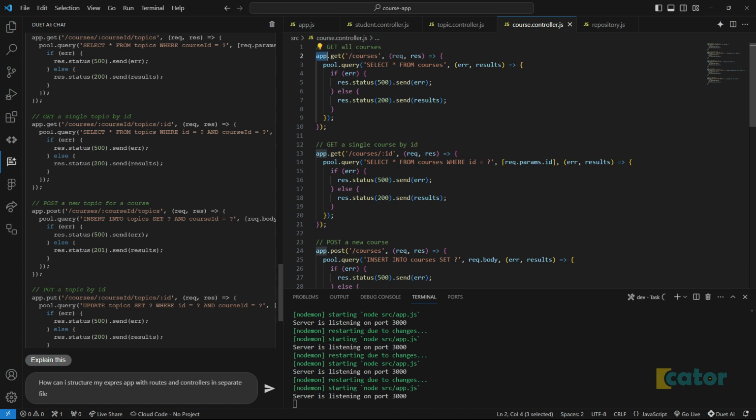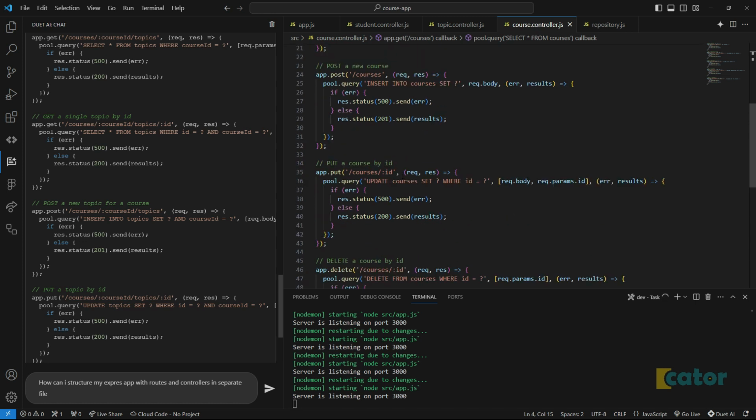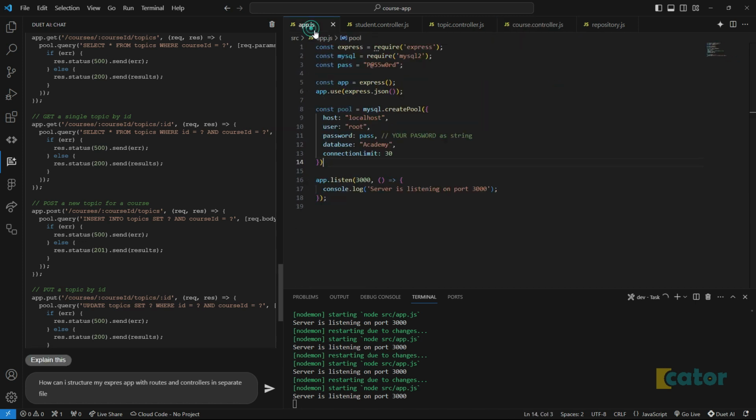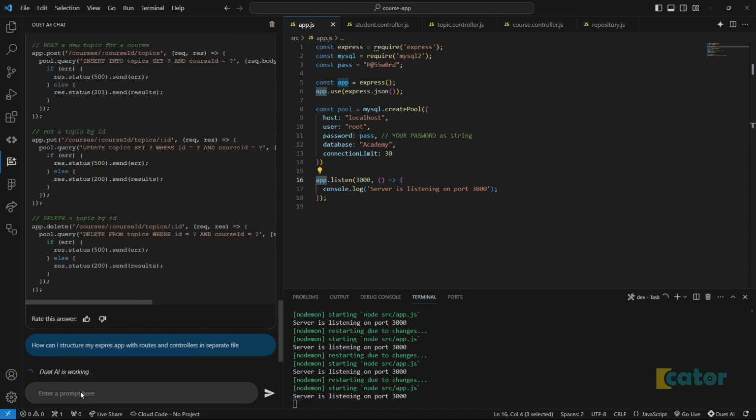I would like us to add an instance of app here and export these routes, and then take them back here and add them to the main instance of your Express app. So my question is, how can I structure my Express app with routes and controllers in separate files? Let's see what Duet AI is going to give us.